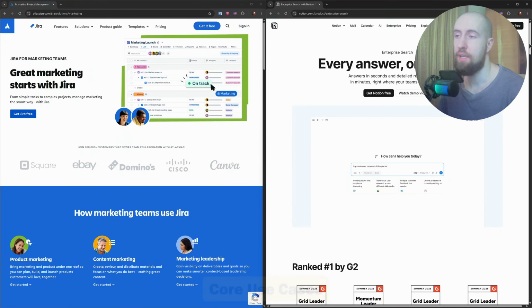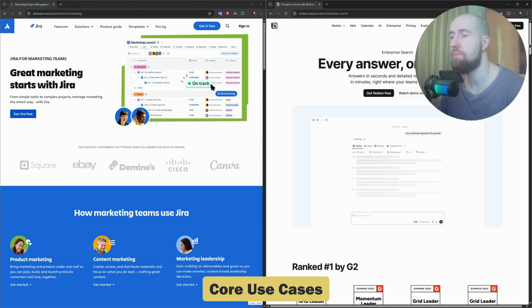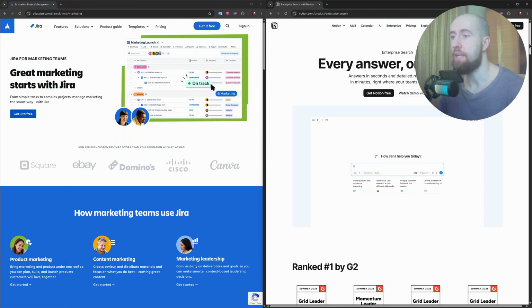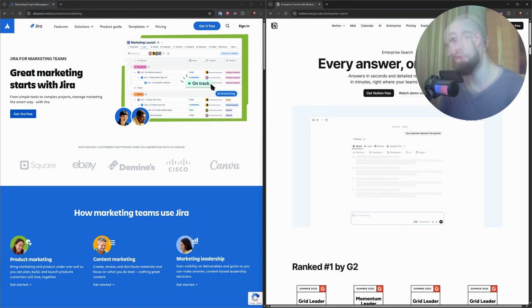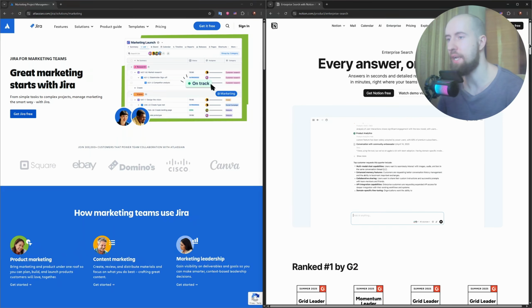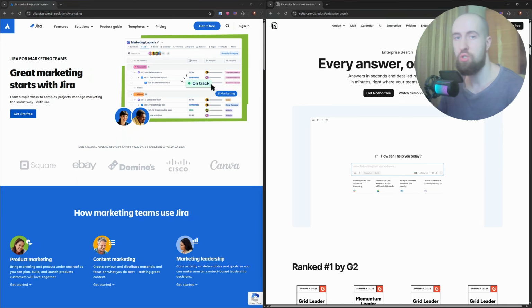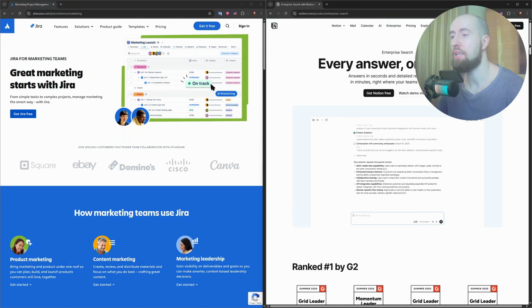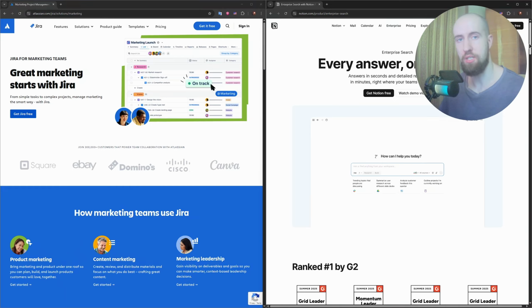Now, here's where the tools really diverge. Jira is built for structured project management. Think software development, QA tracking, and sprint planning. If your team runs on Agile, Jira was made for you. Notion shines in flexibility and collaboration. You can create anything from meeting notes to marketing wikis or even a lightweight task board. It's perfect for teams that want to combine docs and tasks in one place, like content creators, designers, or startups.